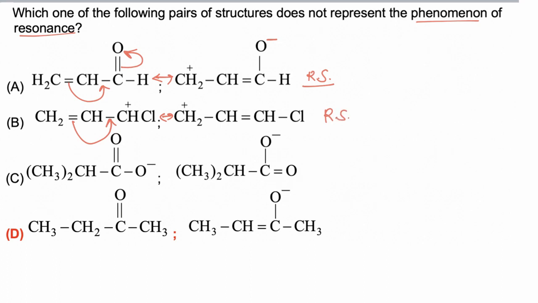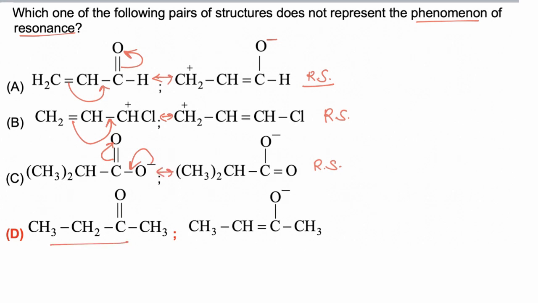In this molecule, pi bond, sigma bond and negative charge are present in conjugation. So electrons are shifted towards oxygen, so oxygen becomes negatively charged. These two are also resonating structures of each other.